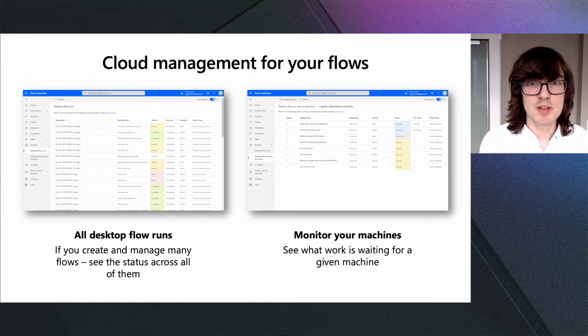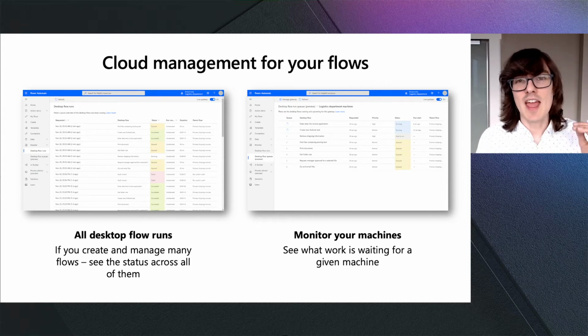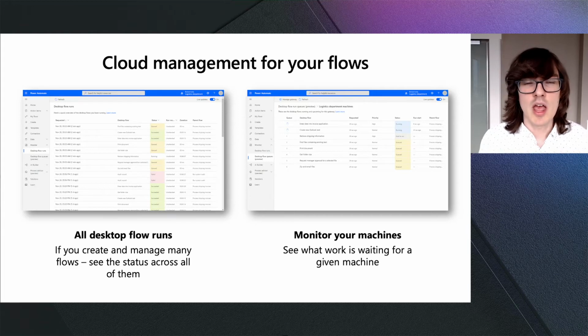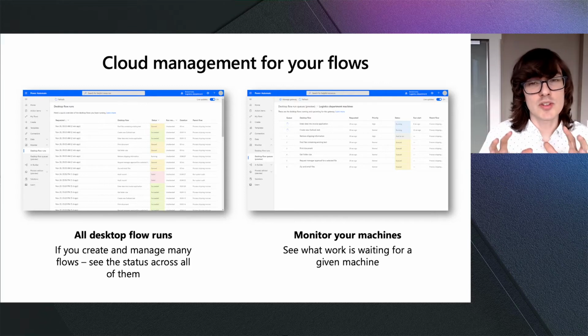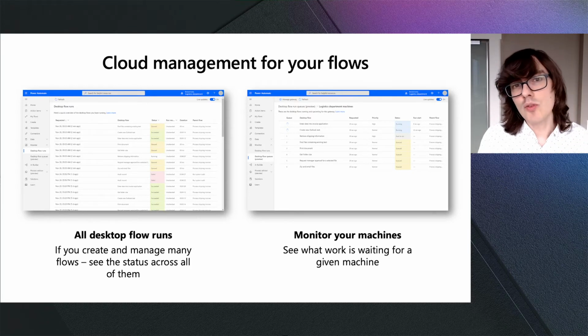Beyond even these capabilities, one of the new things that we announced is the ability to monitor in extreme detail everything that's happening from your desktop flows that are running in the Power Automate portal. For example, you can see a list of every single desktop flow run, what has happened, what its status is, what machine it's running on, and you can even drill into a specific machine and see all of the work that's going on on that machine.